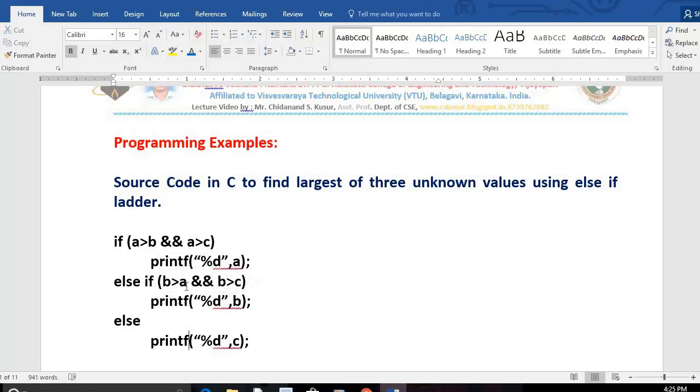If both the conditions are false, no need to check. Definitely the last one will be the largest number. That is what we are printing. That means we calculated the largest of three numbers, but this time we used the ELSEIF ladder.